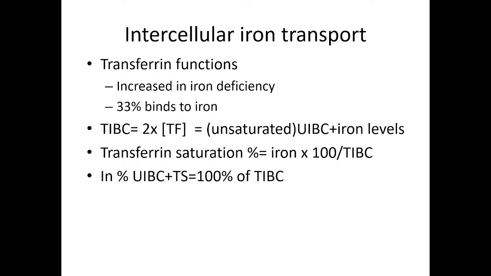And transferrin saturation, this is important, this formula, because this is used clinically. Transferrin saturation percentage is equal to iron into 100 divided by TIBC. So what the lab gives you is iron and TIBC. Okay. So transferrin saturation you have to calculate based on this formula, iron divided by TIBC and into 100. So this is transferrin saturation. If it is less than 10%, it means iron deficiency is there.